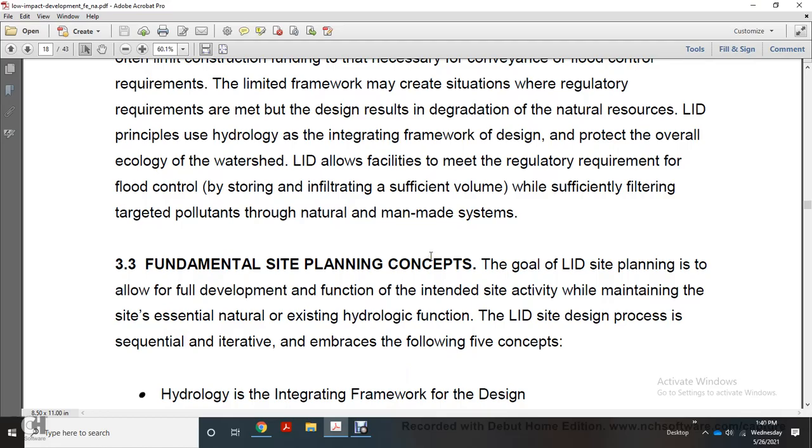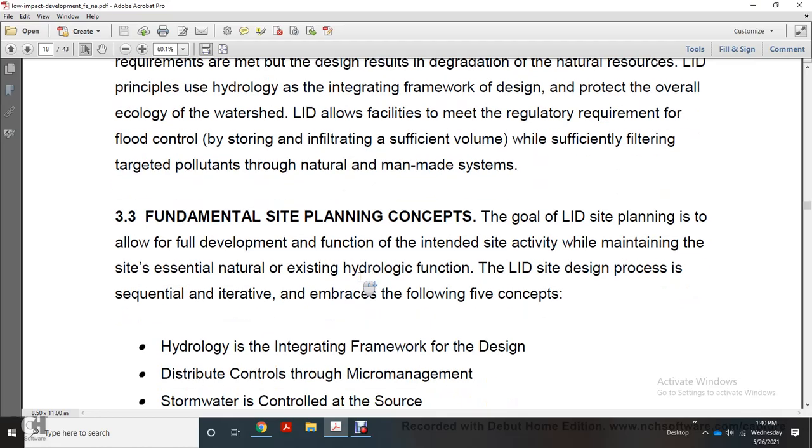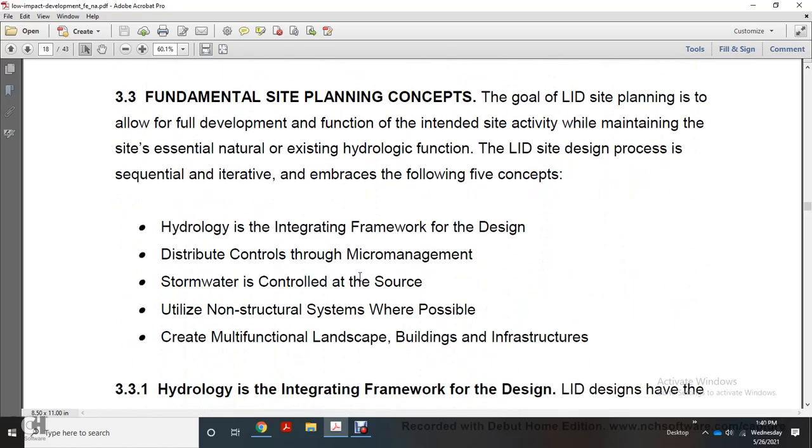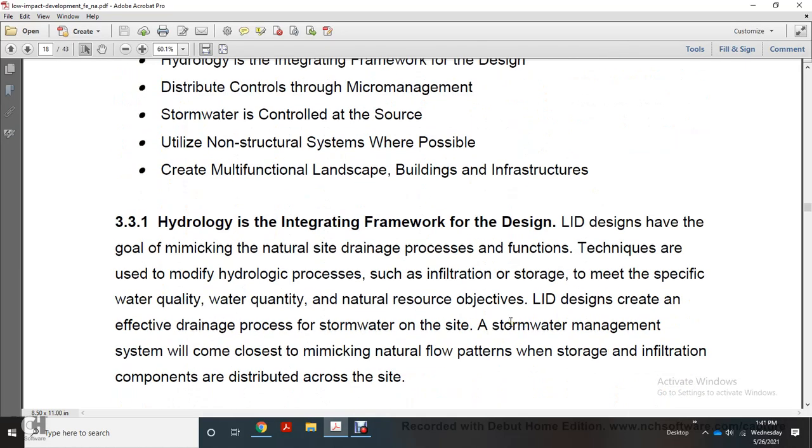Low impact development site design process is sequential, iterative, and embraces the following 5 concepts. Hydrology as an integrating framework of the design, distributed control with micromanagement, stormwater control at the source, utilize non-structural sources when possible, creating multifunctional landscape and building infrastructure. Hydrology integration framework of the design: low impact development design has the goal of mimicking a natural site drainage process, with functional techniques used to modify hydraulic processes such that infiltration and storage meet specific water quality, water quantity, and natural resource directives. Low impact development design creates an effective drainage process for the stormwater on site.